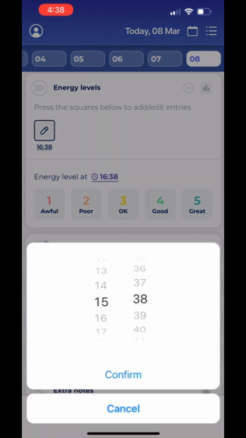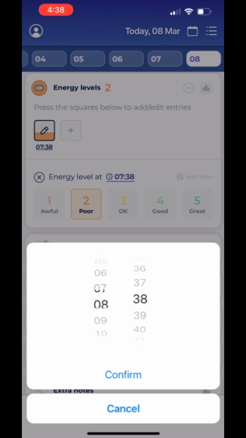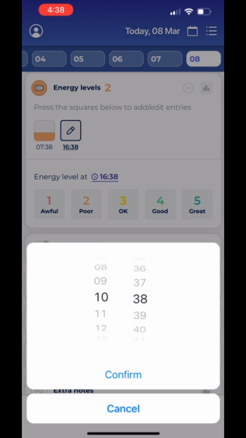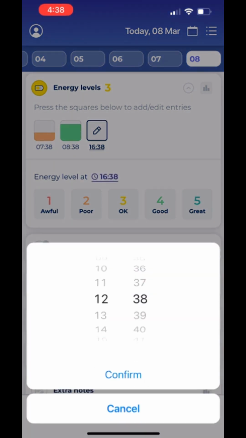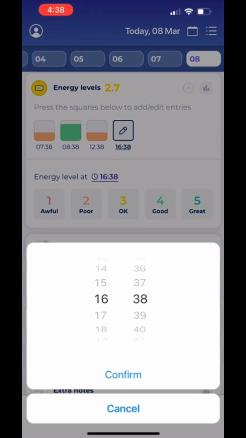So you can select different time frames for different activity levels or stress levels. The fourth factor is energy levels. Here we get to select different times as well. Let's say in the morning we feel pretty tired before our coffee. After the coffee we feel better, and then we get hungry, so a bit tired right before lunch, and that's why our energy dropped. Later on after lunch, we feel better.